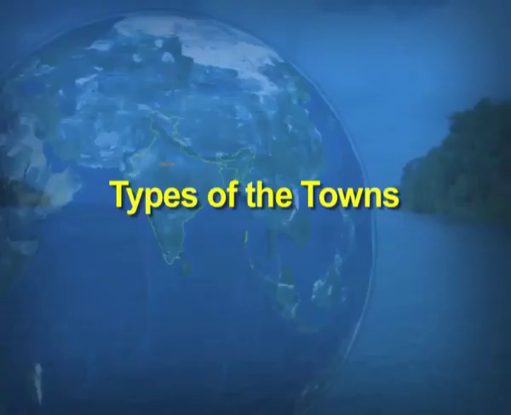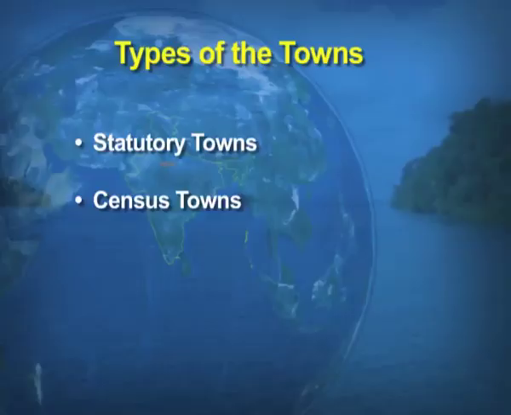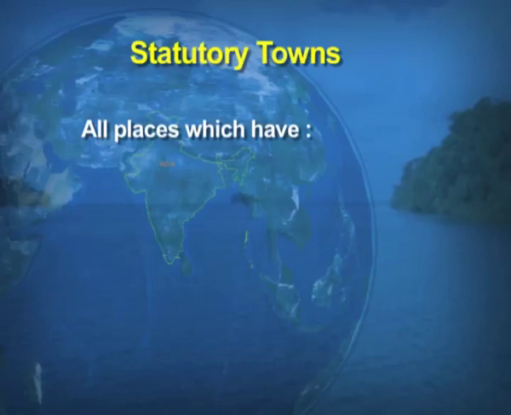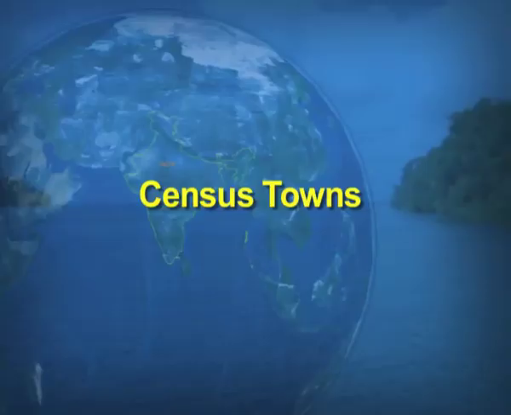Now, we will be talking about the types of the towns. Generally, there are two types of towns. One is statutory towns and number two, census towns. Now, children, what are the statutory towns? All the places which have a municipality or corporation, cantonment board or notified town area committee are known as statutory towns.